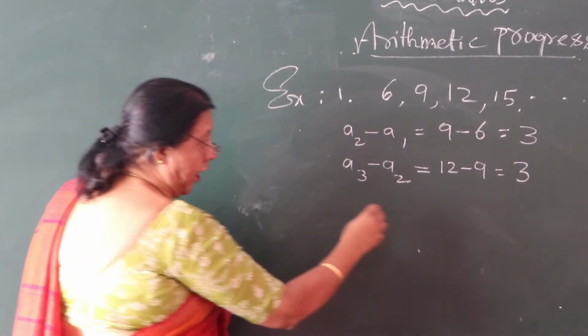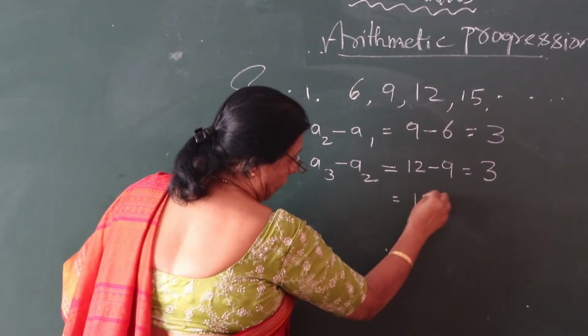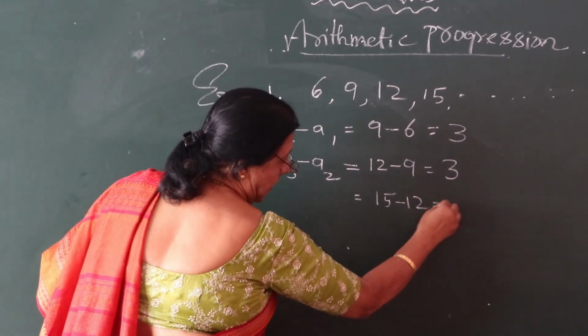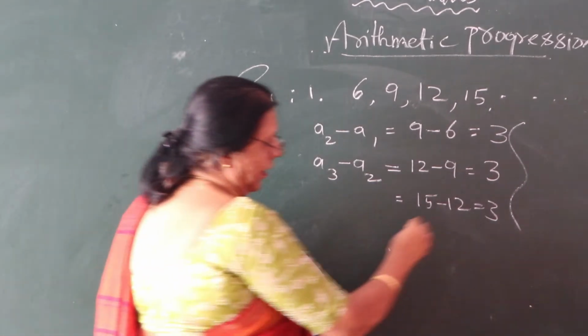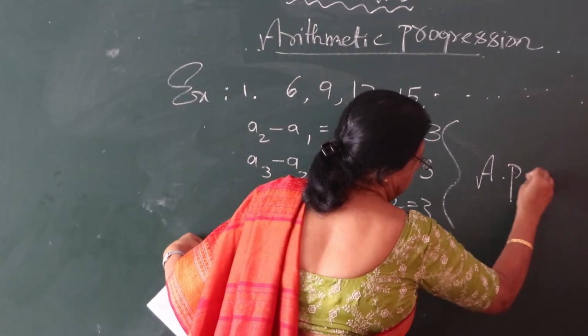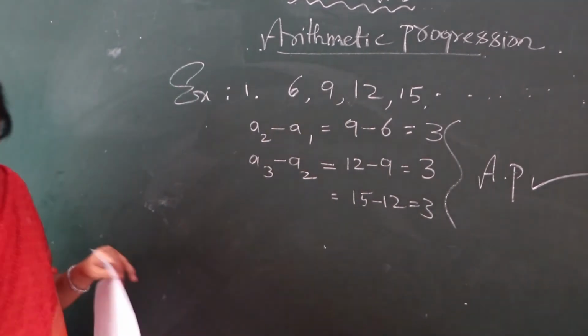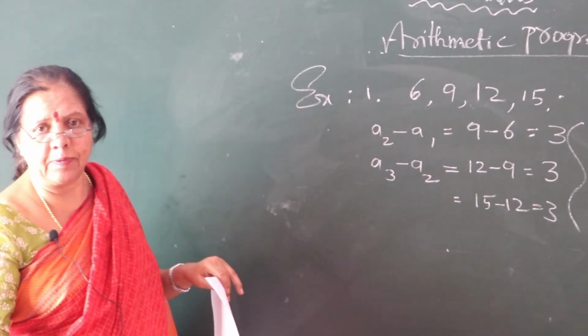So now you go for another one. What is that? 15 minus 12, 3. Then all the common difference is the same. Then it is an AP. Correct? AP. Right? We'll go for another example, children.